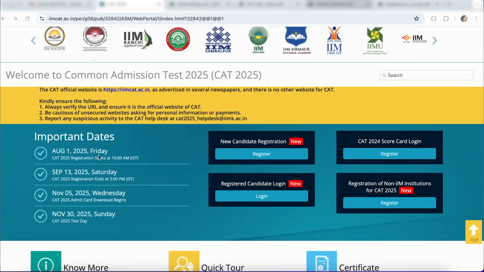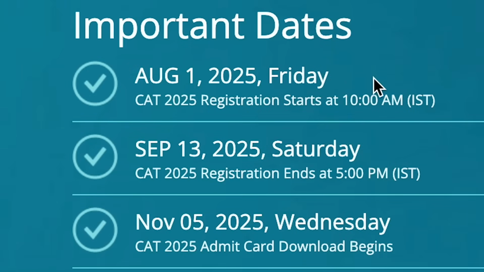Alright? Now let's first look at what are the important dates. Our CAT application form has opened up today, that's 1st of August 2025. The registration deadline is 13th September, 5 p.m. It has been the same for the last 2 years, 13th September. Trust me, you guys cannot forget that date. It's my birthday. So let's make sure we remember 13th September 5 p.m. is your deadline to fill the CAT application form. Do not expect that they will extend it.